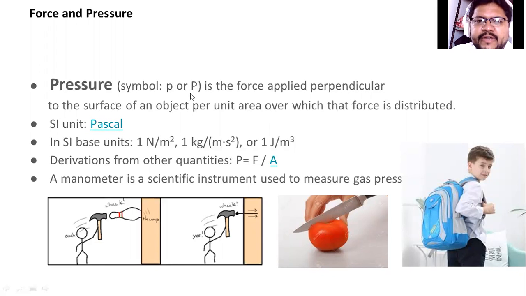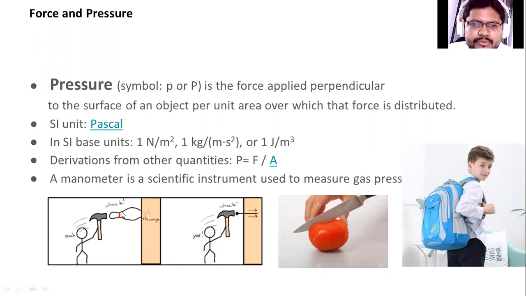Pressure is defined as force per unit area, which means pressure is equal to force divided by area. If the area is more, pressure will be less. If the area is less, pressure will be more. What is the unit of pressure? It is Pascal. The SI unit is Newton per meter square, because the unit of force is Newton and the unit of area is meter square. A manometer is a device used to measure this.